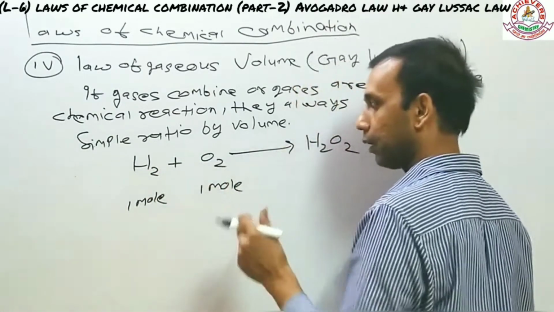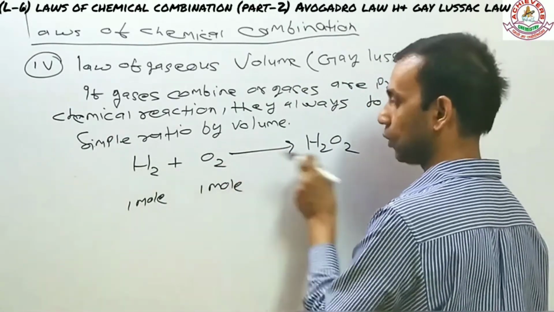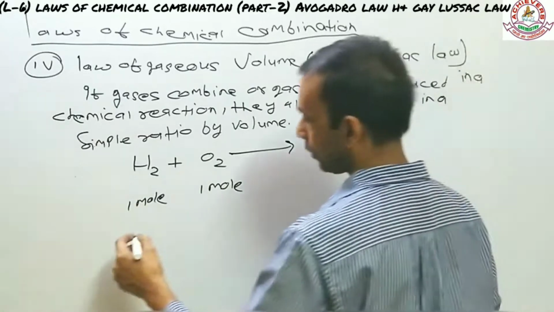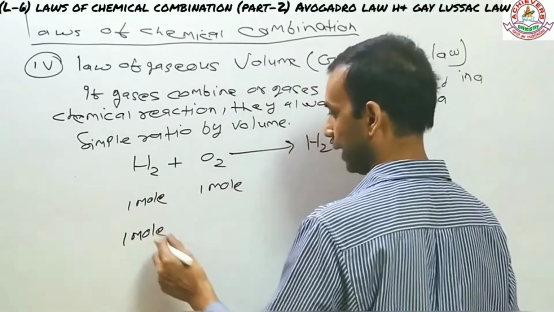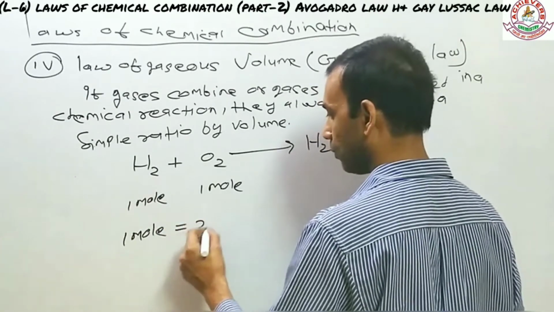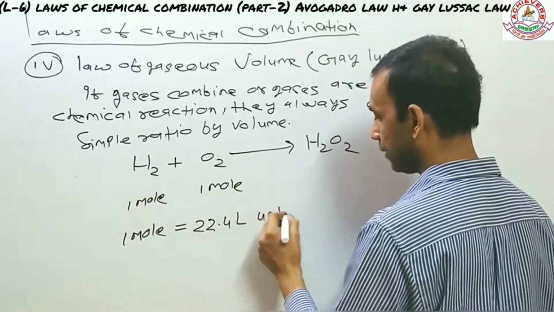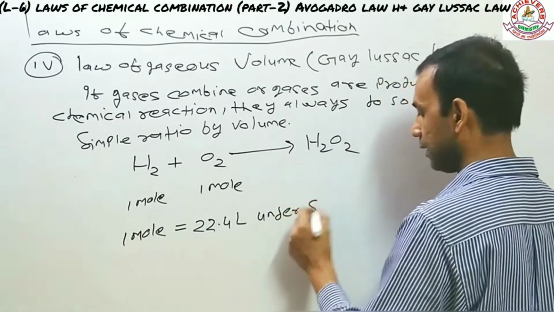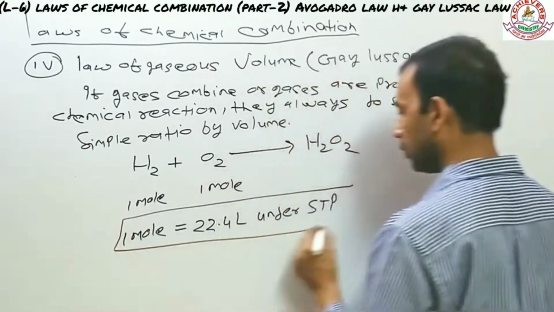Let's find out the volume of hydrogen and oxygen. But I must repeat it back. In order to start, you must balance the equation if it's required. Here it's already balanced. What we see is that 1 mole of a gas is always equal to 22.4 liter under STP. शायद और probably you know that कि STP पे किसी भी गैस का मोलर वॉल्यूम होता है 22.4 liter.